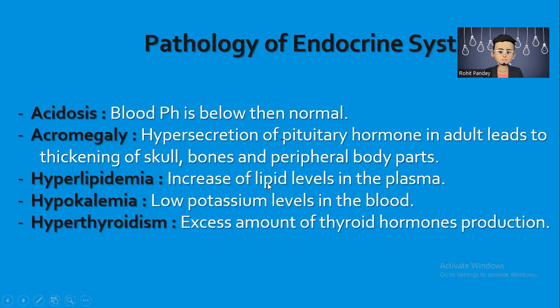Hyperlipidemia: increase of lipid level in the plasma. Hypokalemia: hyper means increase and hypo means decrease. K is potassium, so a low potassium level in the blood is called hypokalemia. Hyperthyroidism: excessive amount of thyroid hormones produced. Hyper means increase and hypo means low.